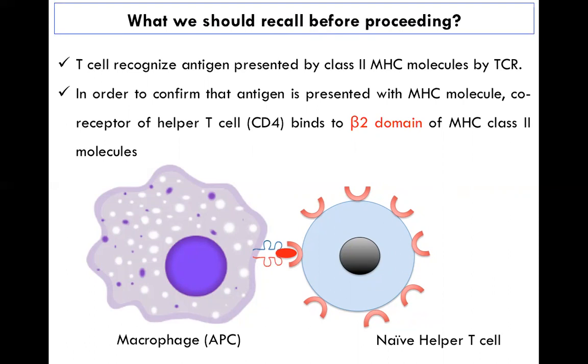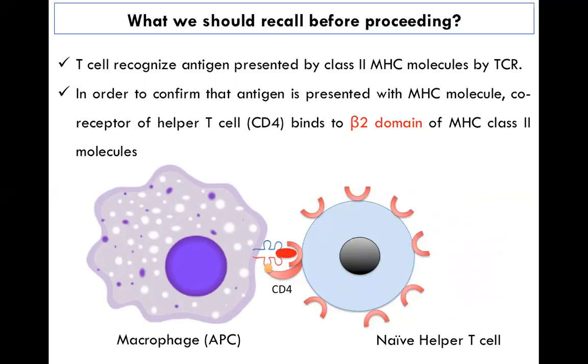And in order to confirm that the antigen is presented with the MHC molecule, the co-receptor of helper T cells, called CD4, binds to the beta 2 domain of MHC class 2 molecules. So this is all we have already learned in our last lecture.